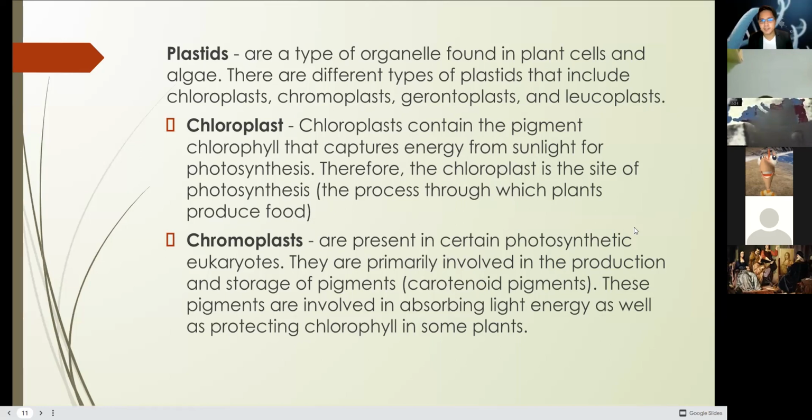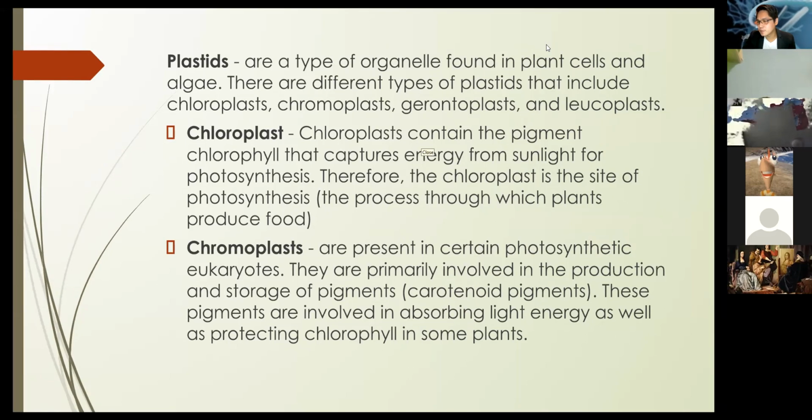Chromoplasts are present in certain photosynthetic eukaryotes. They are primarily involved in the production and storage of pigments, carotenoids. Remember the carotenoid, the carotene. The orange color of your carrot, the yellow color of your squash, the color also of your banana, the yellowish color of your leaves. So these are chromoplasts.